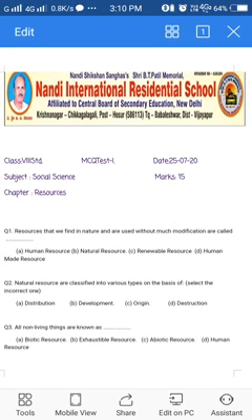In this session, I would like to discuss the multiple choice questions which were assigned to you in the form of open book assessment number 1 on 25th July 2020 from the chapter Resources.